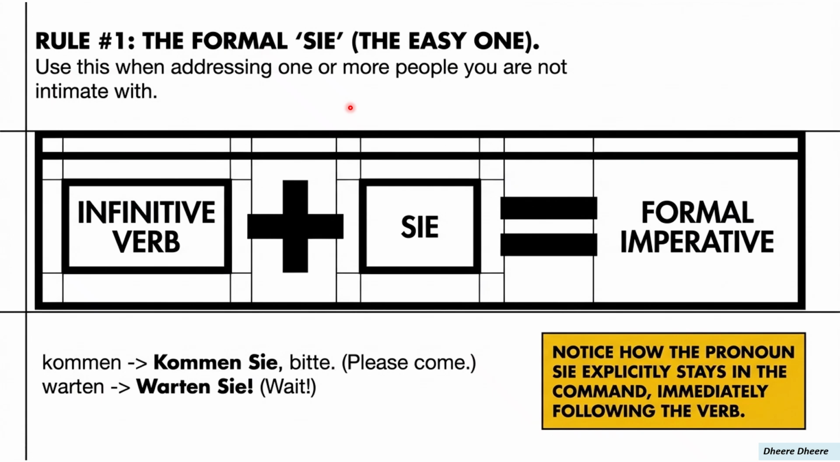In these cases we use the infinitive verb plus Sie to make a formal imperative. For example, kommen Sie means please come, or warten Sie means please wait. Notice how the pronoun Sie stays in the command immediately after the verb.